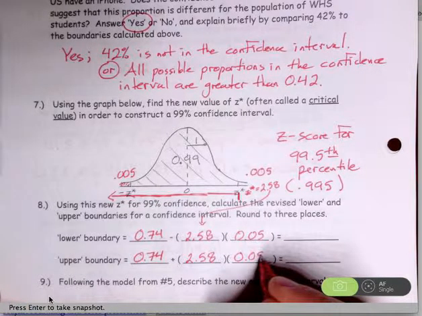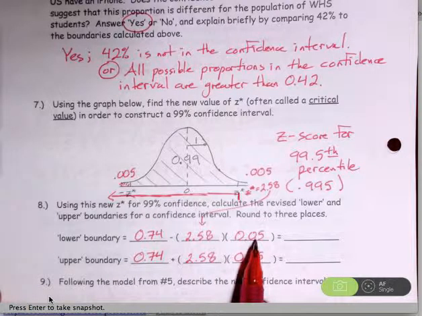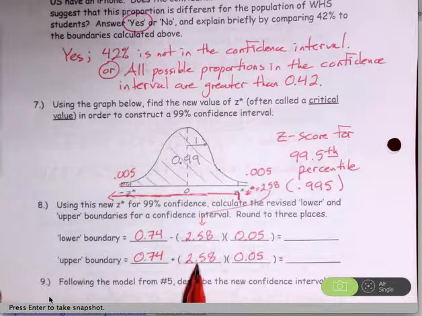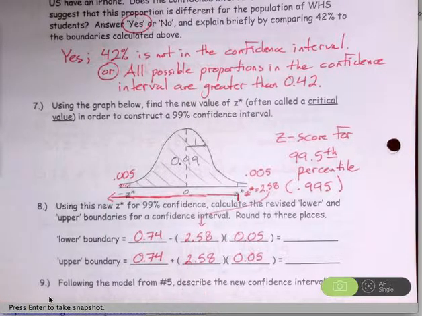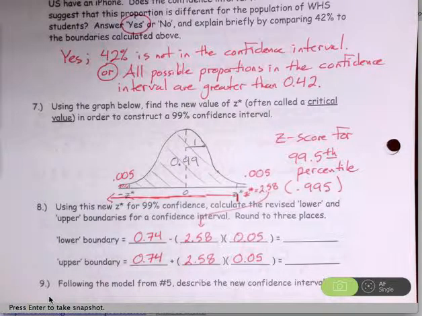So what we are doing to establish more confidence is using more standard deviations. We're going 2.58 standard deviations below and above the mean in order to establish new boundaries for our 99% confidence interval. Doing these calculations, it's going to make the lower boundary lower, and it's going to make the upper boundary higher.